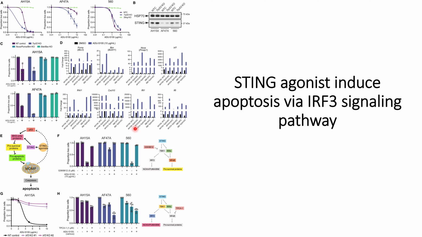In panel F, they saw a significant decrease in the live cell population when